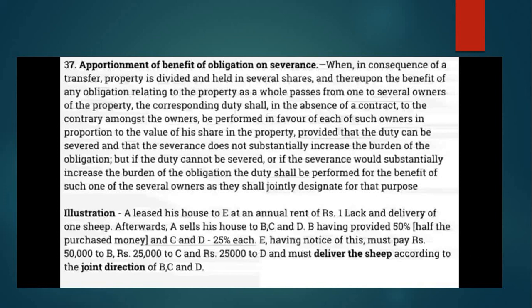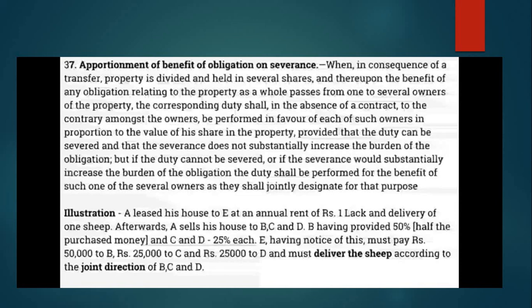When in consequence of a transfer, property is divided and held in several shares, and thereupon the benefits of any obligations related to the property as a whole pass from one to several owners of the property, the corresponding duty shall, in the absence of a contract to the contrary amongst the owners, be performed in favor of each such owner in proportion to the value of his share in the property, provided that the duty can be severed and that the severance does not substantially increase the burden of the obligation. But if the duty cannot be severed, or if the severance would substantially increase the burden of the obligation, the duty shall be performed for the benefit of such one of the several owners as they shall jointly designate for the purpose.